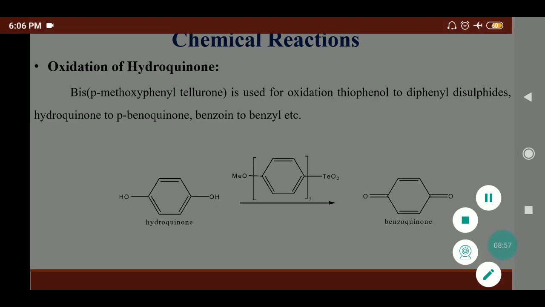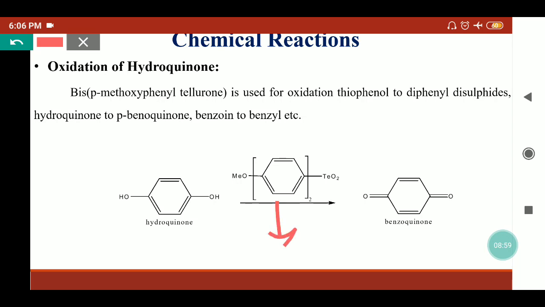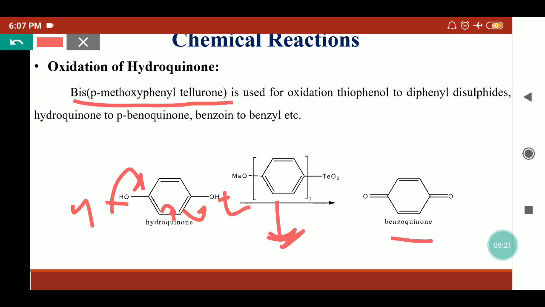Specifically, this reagent, an organotelluride, is used to oxidize the hydroquinones, and this will convert into the benzoquinone. So this compound's name is bis(para-methoxyphenyl) tellurone, and when this reacts with the hydroquinone, this bond will go here, the double bond will shift, and this hydrogen will eliminate.